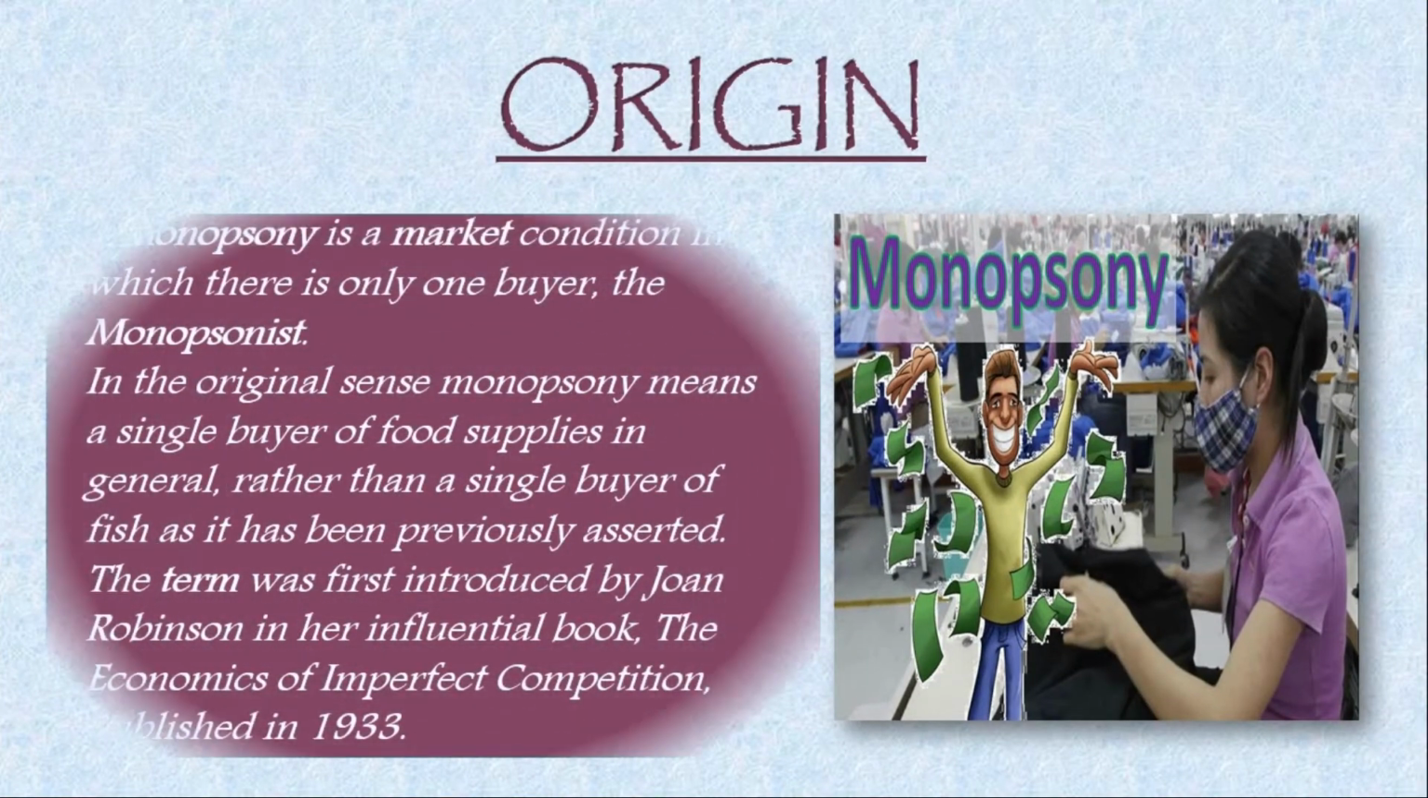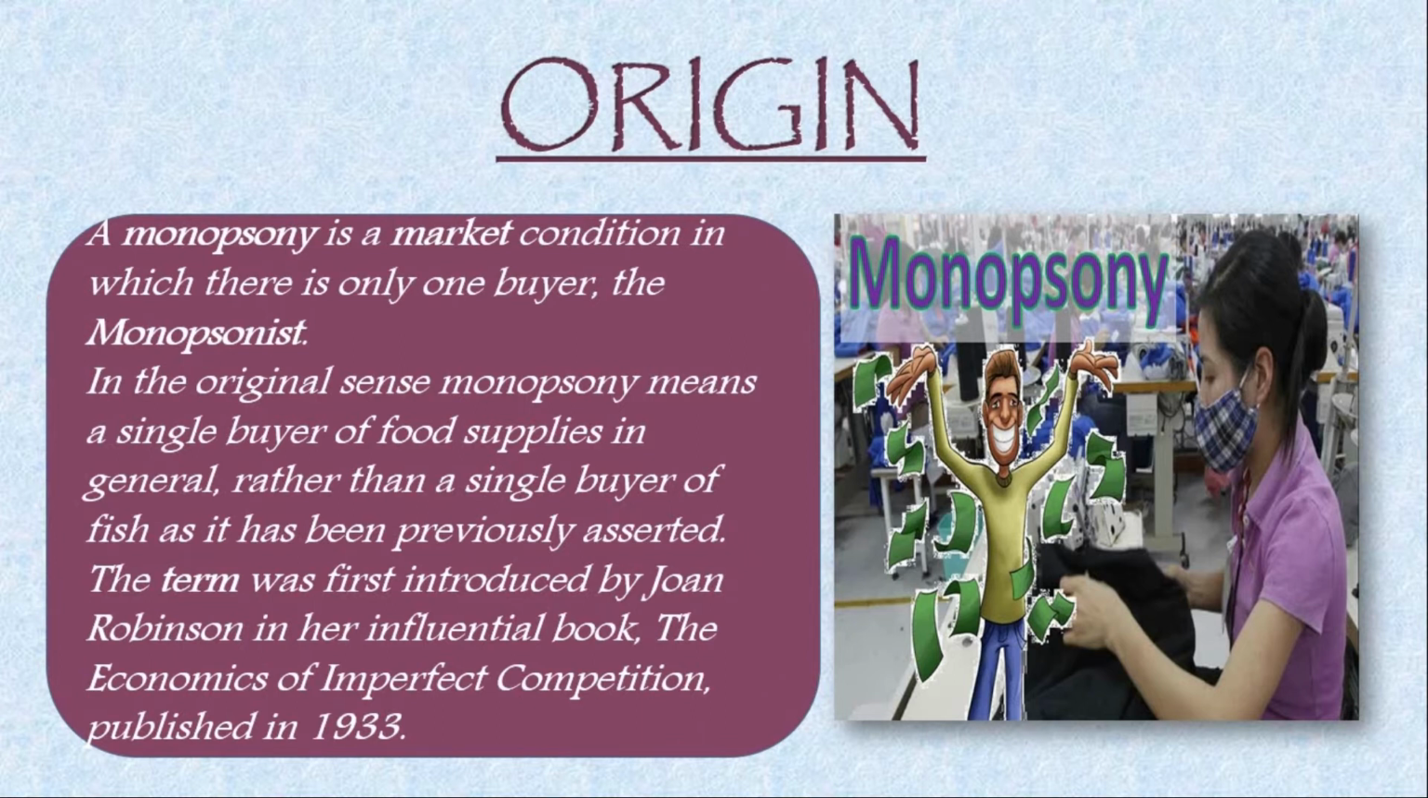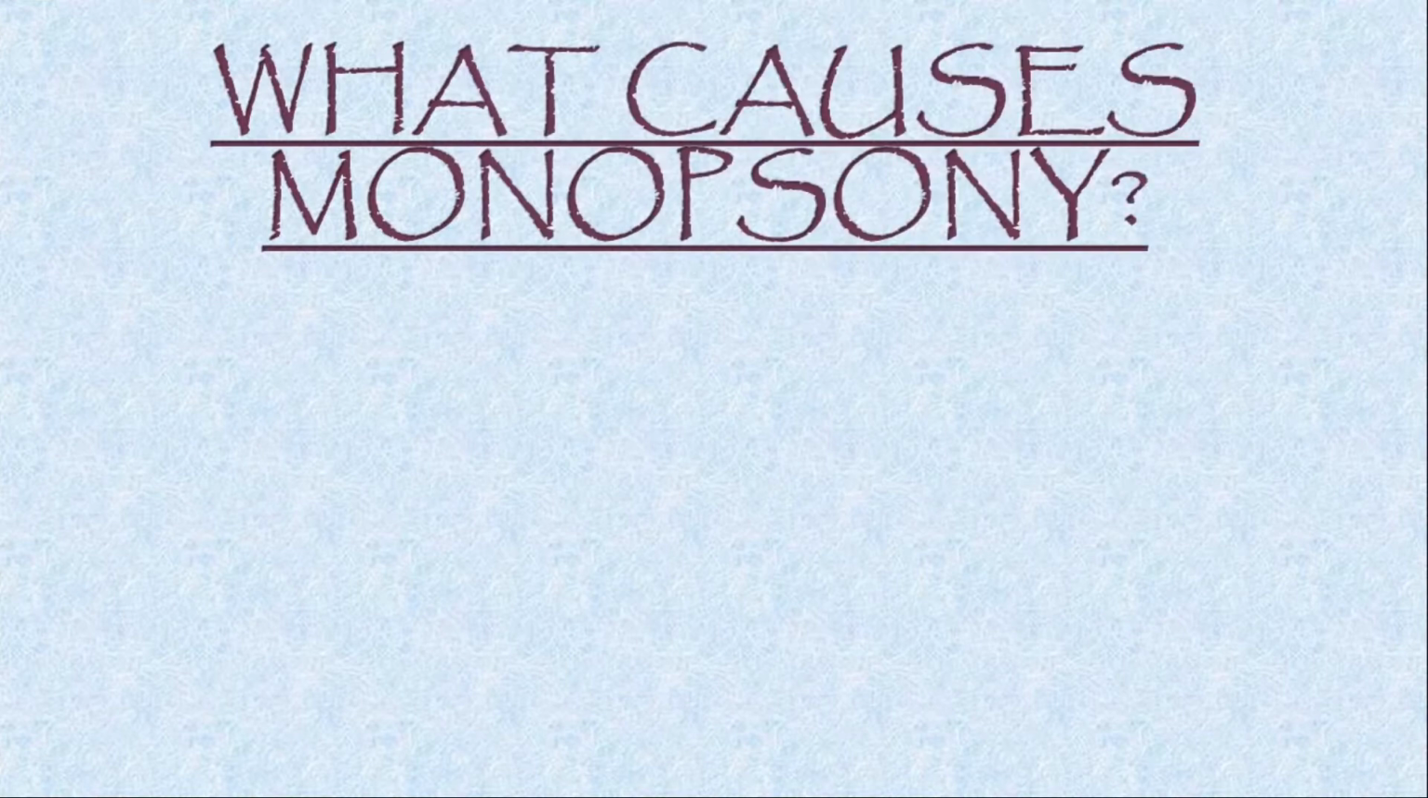This is monopsony. A monopsony is a market condition in which there is only one buyer, the monopsonist. In the original sense, monopsony means a single buyer of food supplies in general rather than a single buyer of fish, as it has been previously asserted. So, the first thing that comes to our mind is: what causes monopsony?